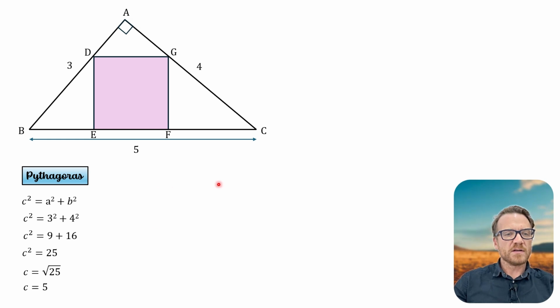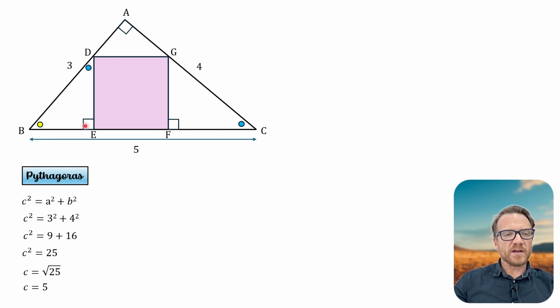Okay, good. So what we are now going to do is have a look at these triangles. So we've got these two triangles here and the larger one. These angles here are 90 degrees. If I have a look at angle B, we'll just call it a yellow angle, it's shared by the large triangle ABC and the smaller one DBE. That means that this angle here and this angle here must also be the same.